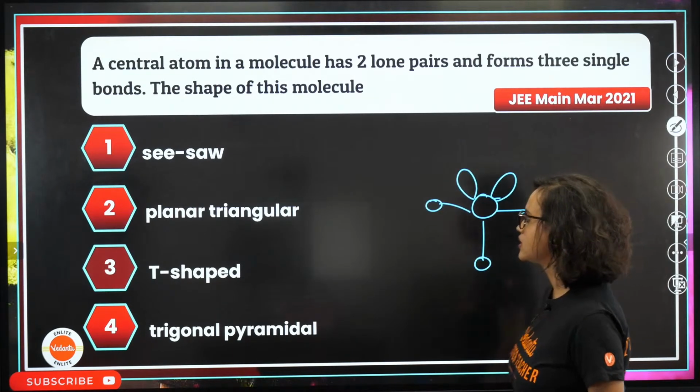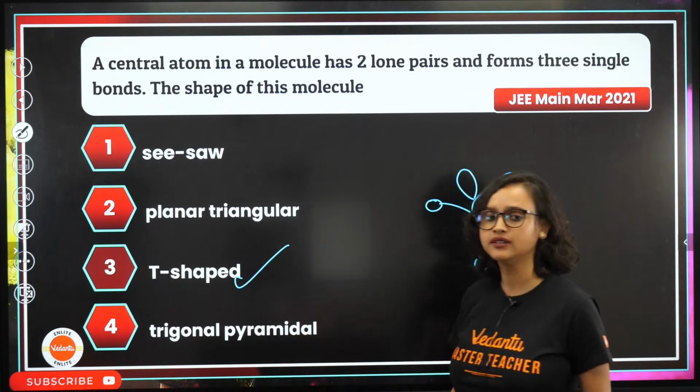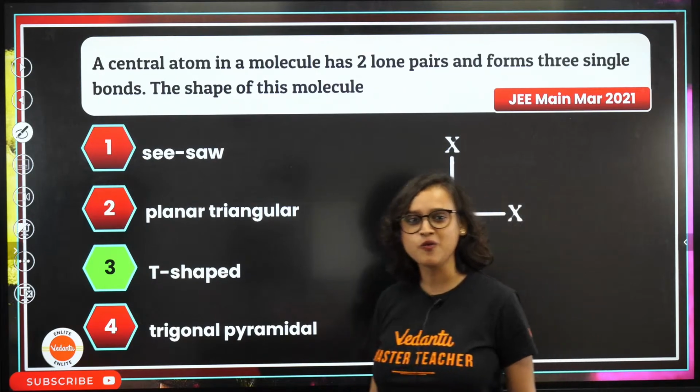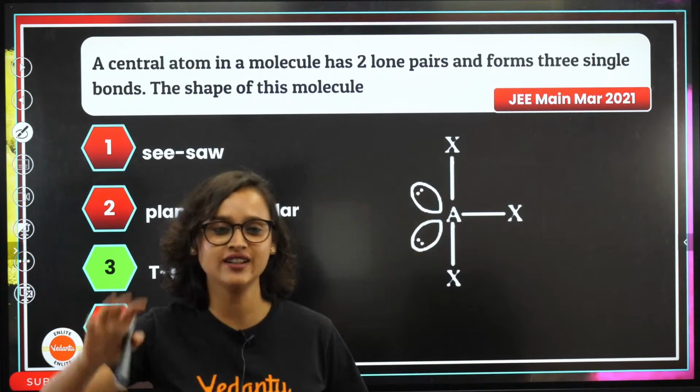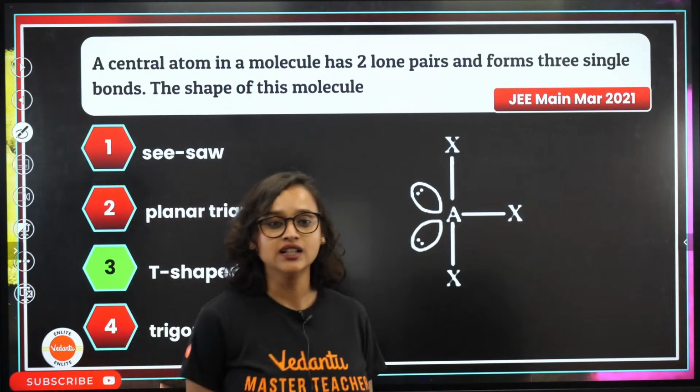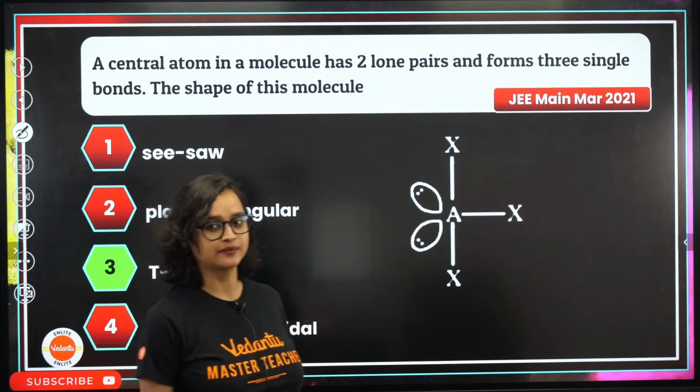What is the shape? The shape is T-shaped, right? T-shaped. Woo! We are solving it. Give me a virtual high five. We're solving it. Seems like we're going to clear JEE, isn't it?